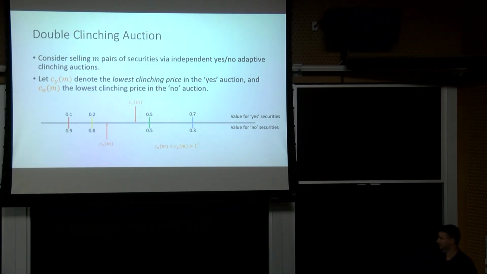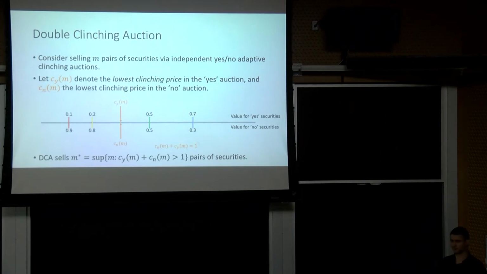As we sell more, these prices each come down, they converge towards each other. Sell more, they come down some more, until finally they meet. And we know that they actually do meet because these clinching prices are continuous in M. So there must be some point at which they meet.